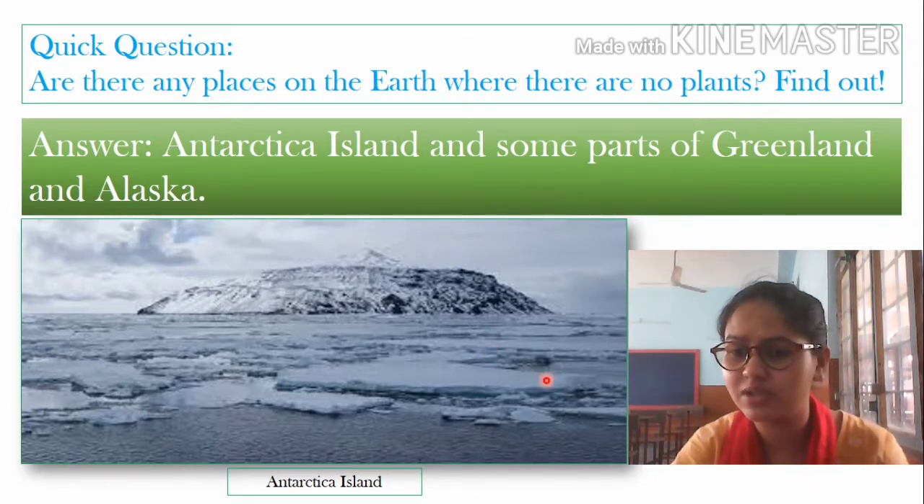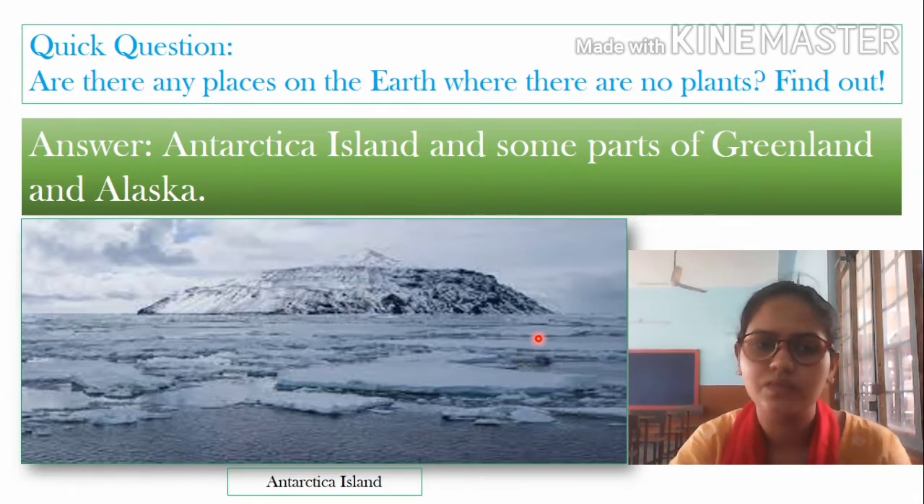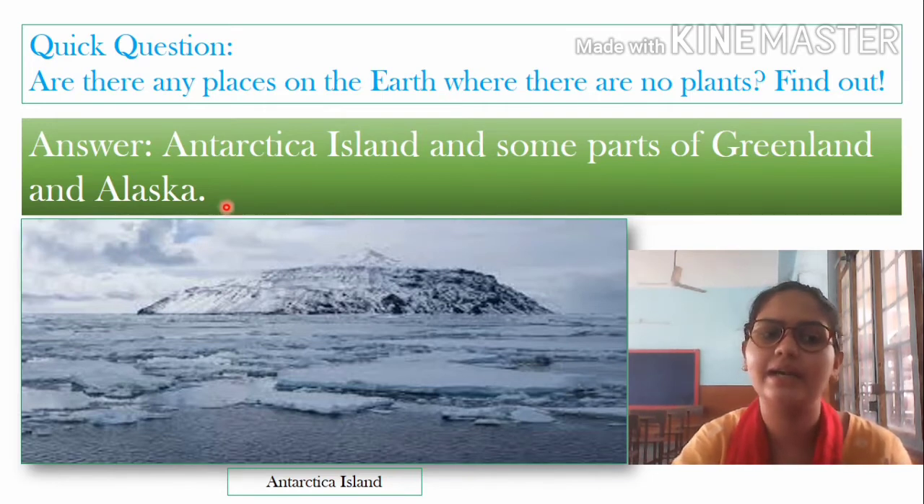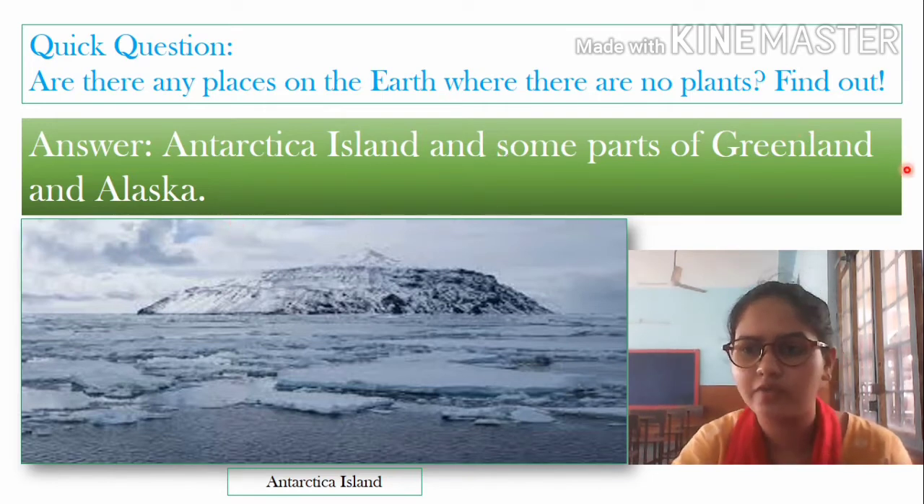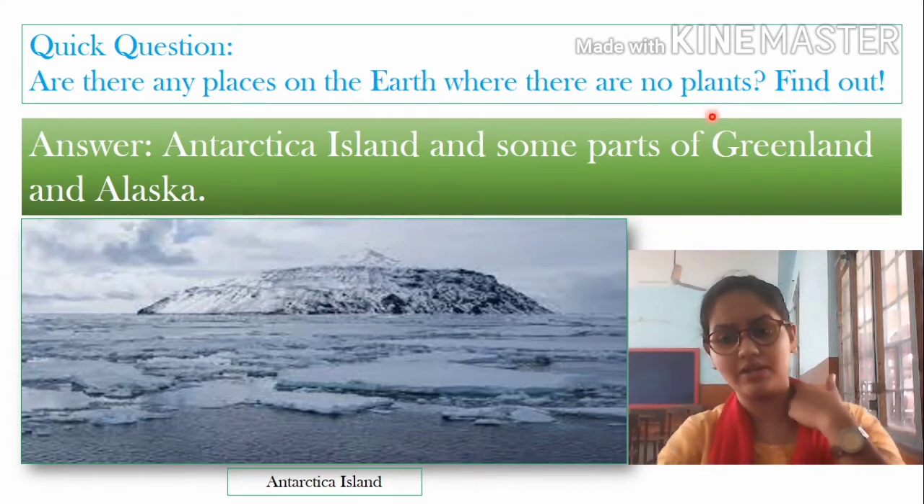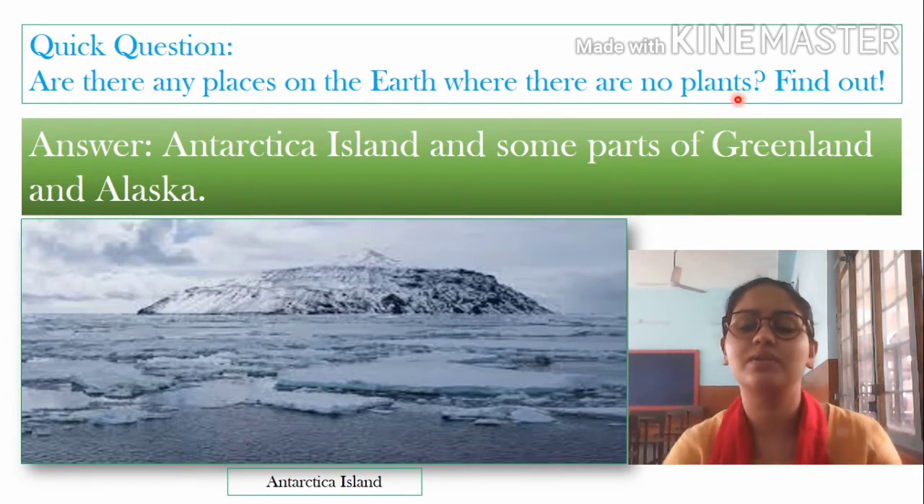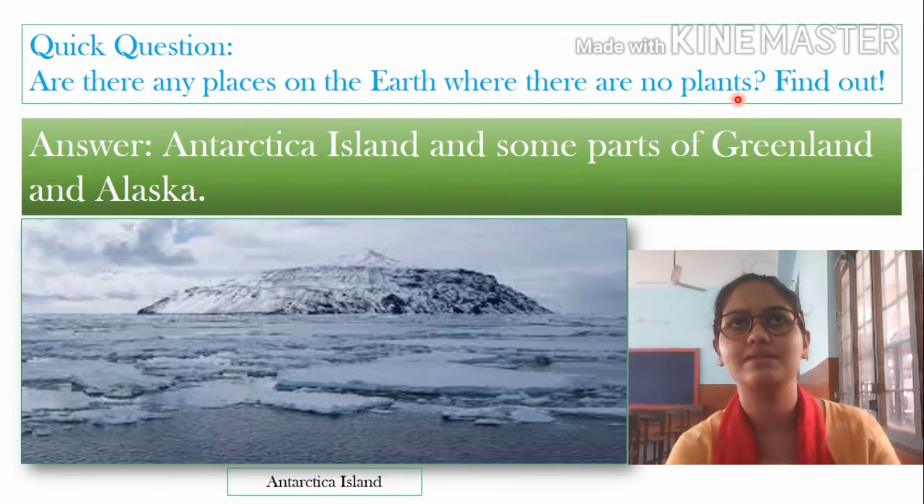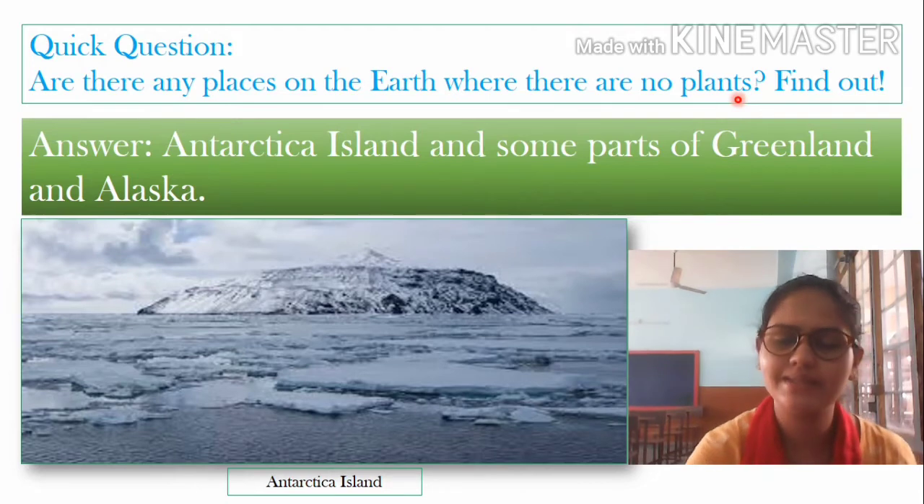So is it possible for a living being to live here? No. If we are not able to live here, how can plants and animals live here, right? So this one is the Antarctica island, and some parts of Greenland and Alaska. These are some of the areas where there are no plants. So we can learn all these things from this chapter, by our quick questions.